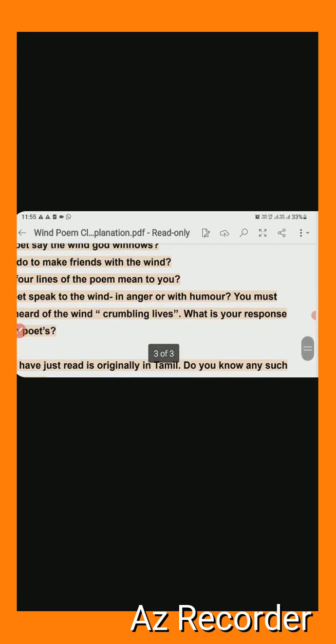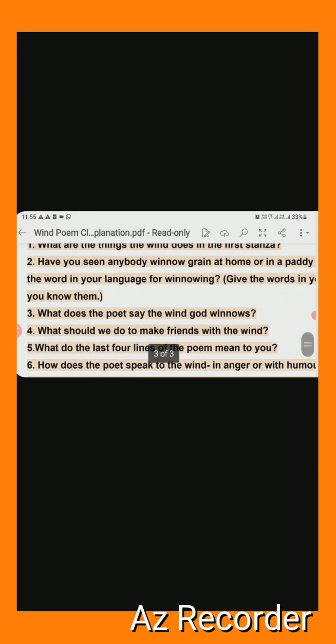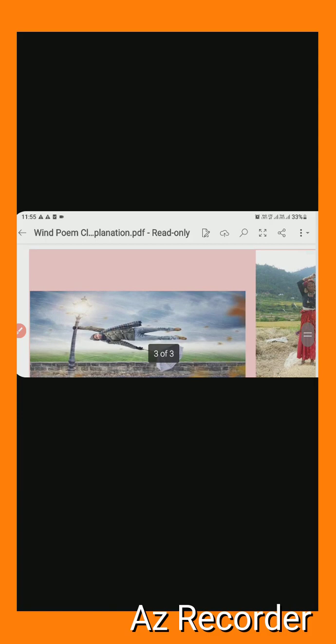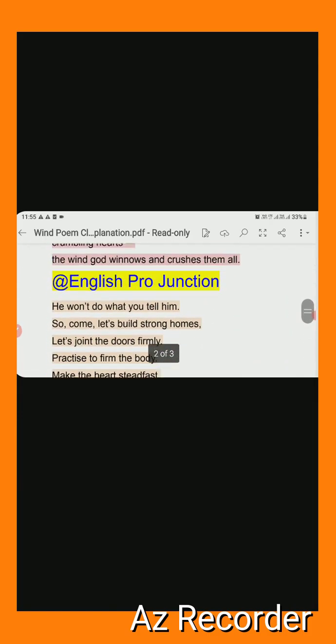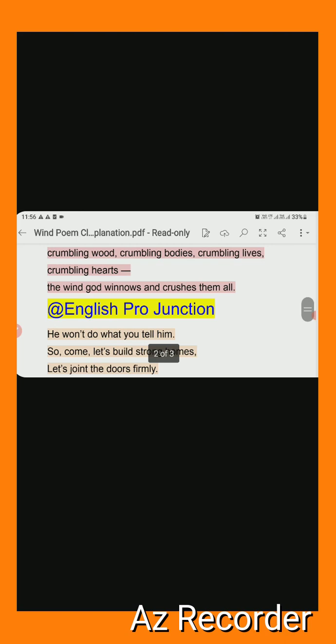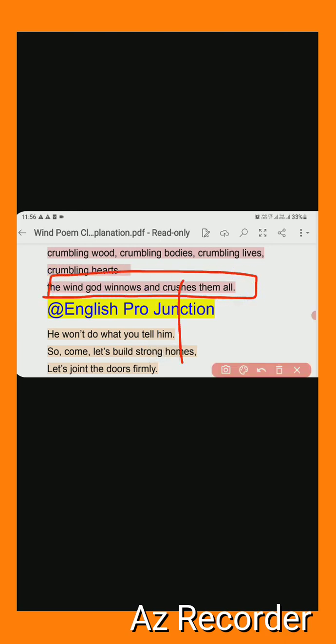Now next question, third number. What does the poet say the wind god winnows? That line, the last line of the stanza I told you. Here, I want to show you again, that in that stanza the last line was there. Yes, this one. In the figure of speech also I told. So in this stanza, what is the answer? Answer हो जाएगा इसका, the wind god winnows homes, doors, rafters.